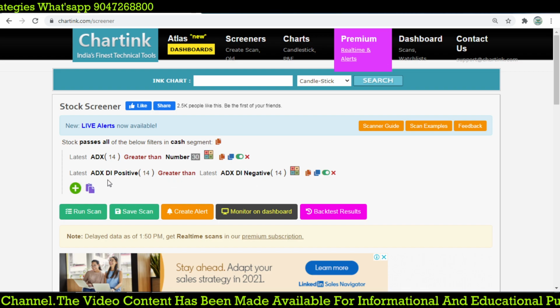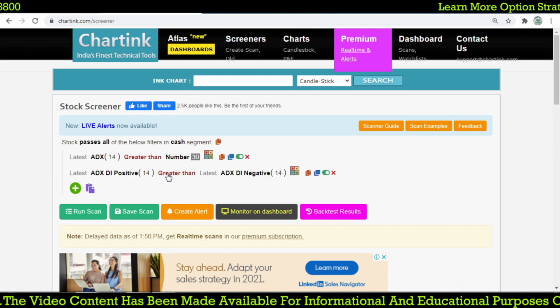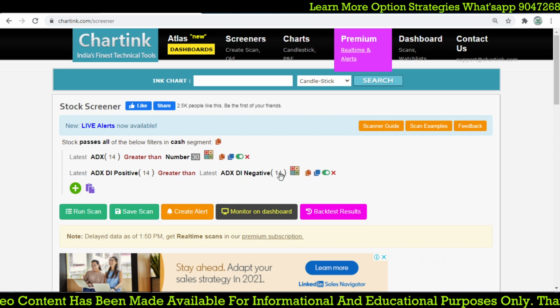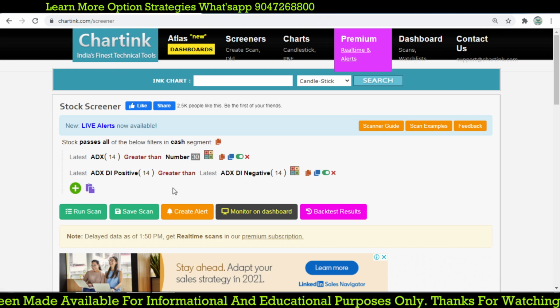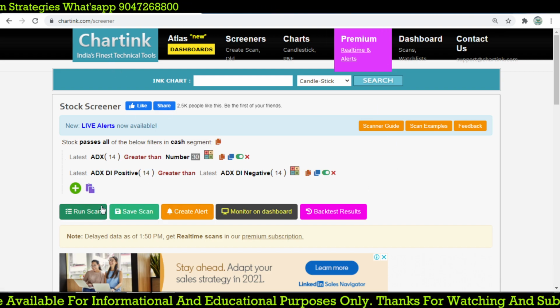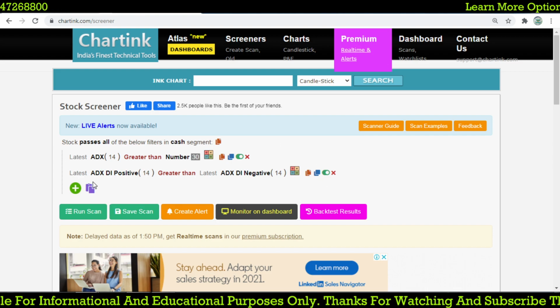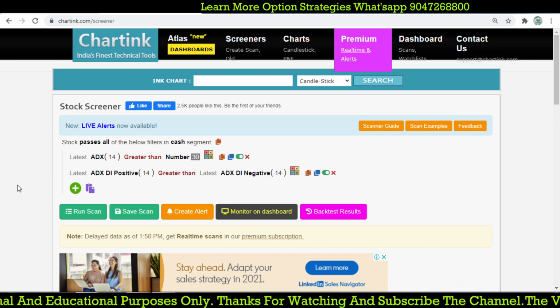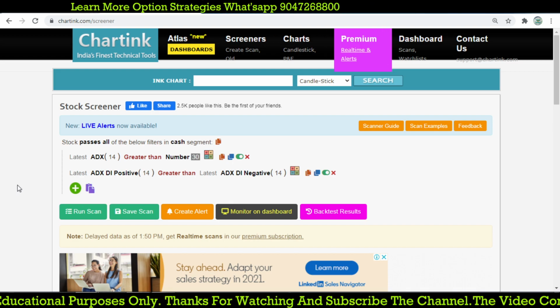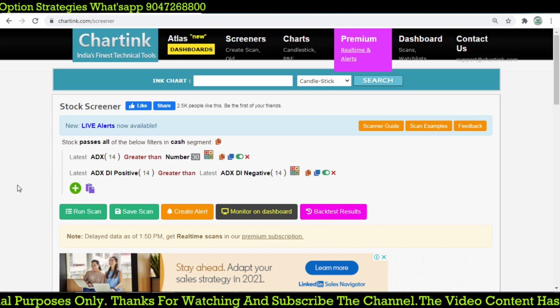When the latest ADX DI positive is greater than the latest DI negative, which I am filtering on a daily basis, we get a bullish setup. This is for our bullish kind of trade where we are going to find a breakout trade using ORB.